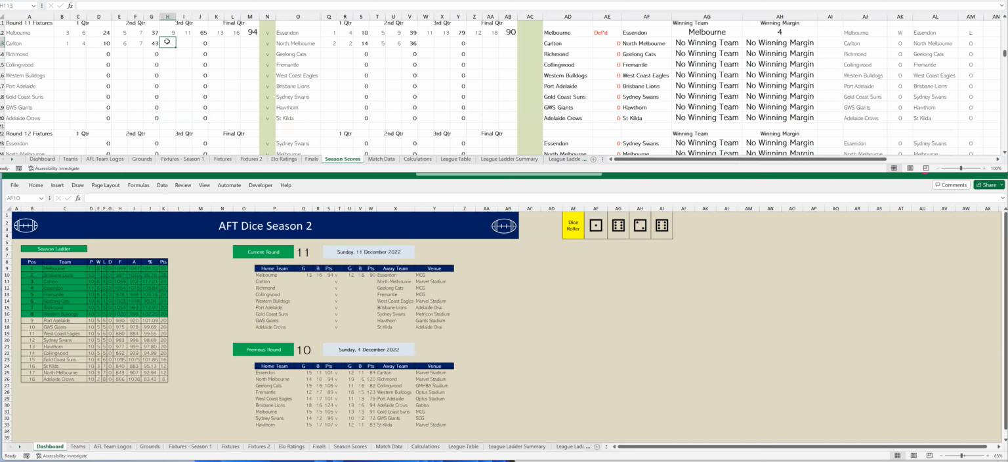Third quarter, Carlton kicking 1 goal, 6. So that's 7 goals, 13. To North Melbourne, 2 goals, 6. So that's 7 goals, 12. This is a close game. Carlton are in front by 1 point. Let's go to the last quarter.